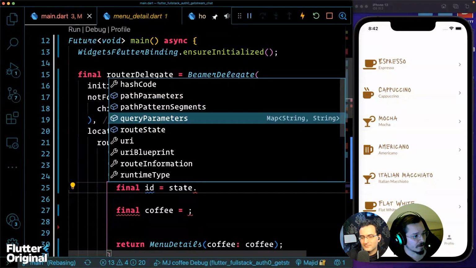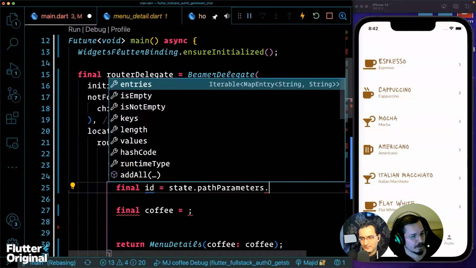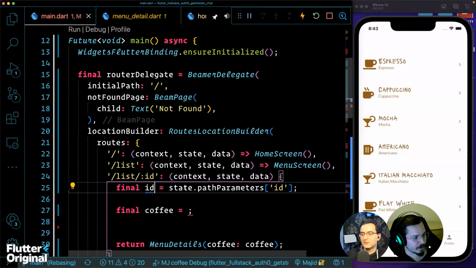Query parameters are the ones that come after a question mark, where you declare parameters in the URL. But we don't have to declare them in our list of routes. They can just be there because they're not a part of the path. And in the path parameters I can probably just access it like that, right? Yeah, definitely. That's perfect.